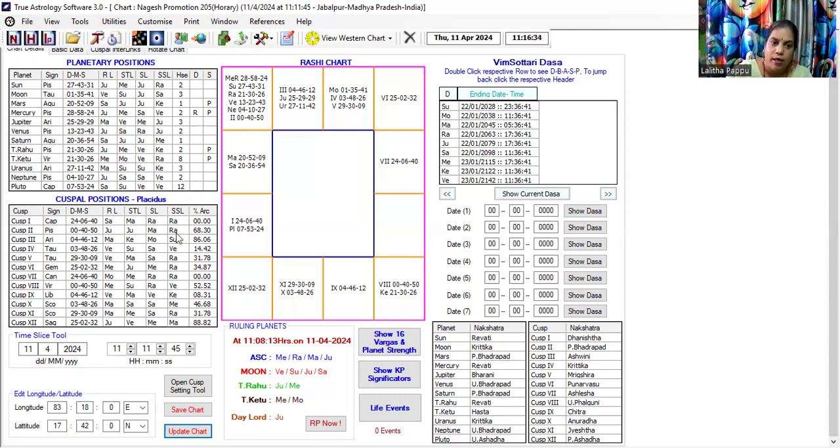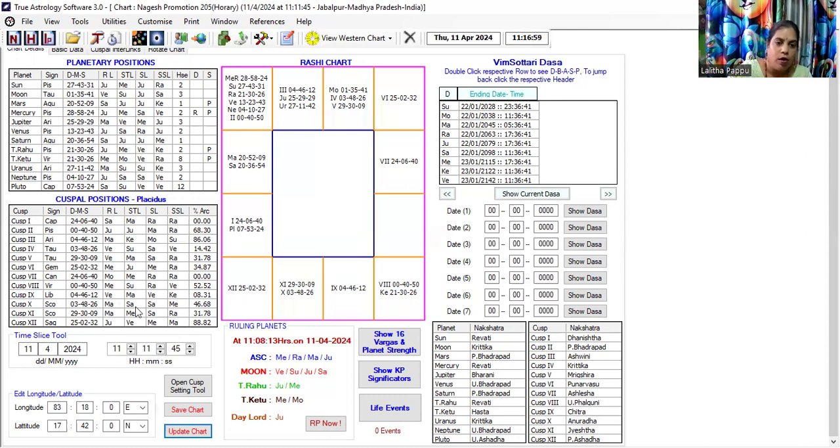Had it not been retro, you should have looked for a connection of the sixth cuspal sublord with the second, sixth, 10th, and 11th cusps.